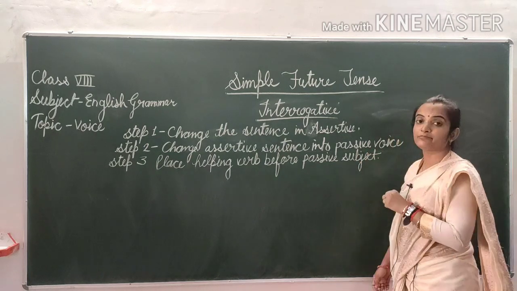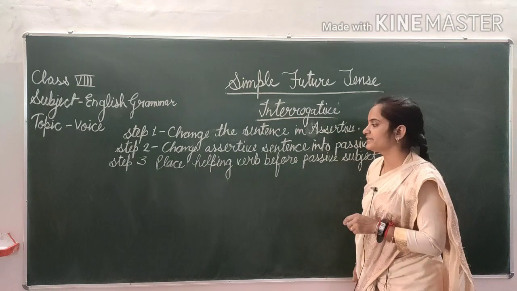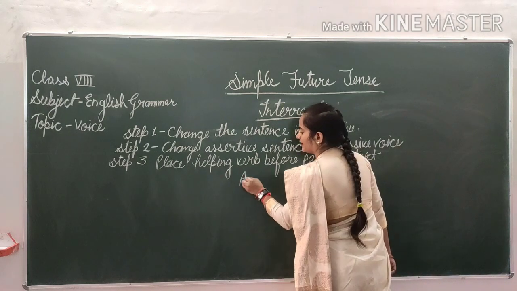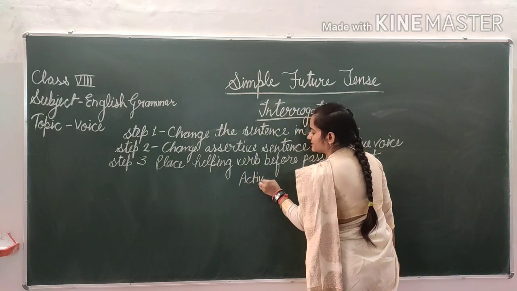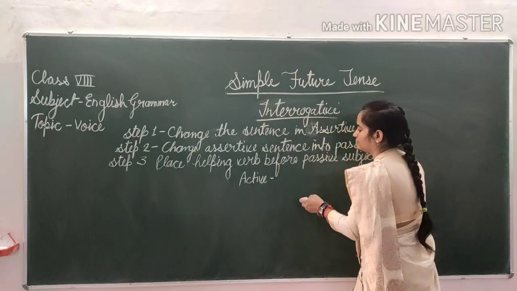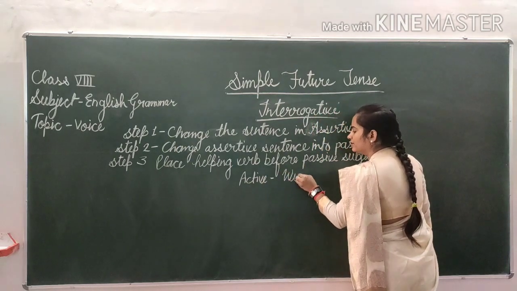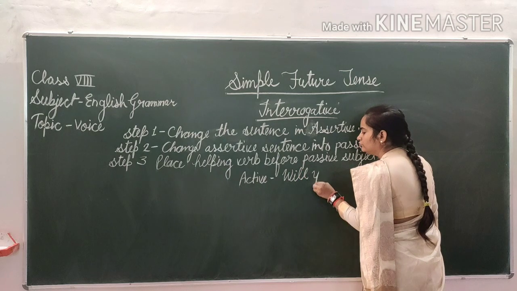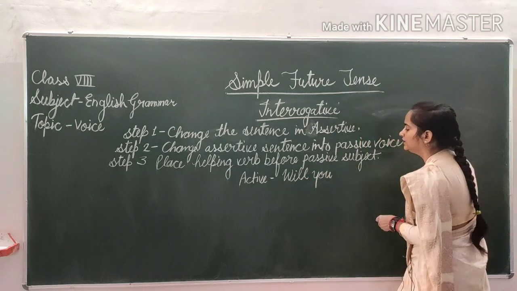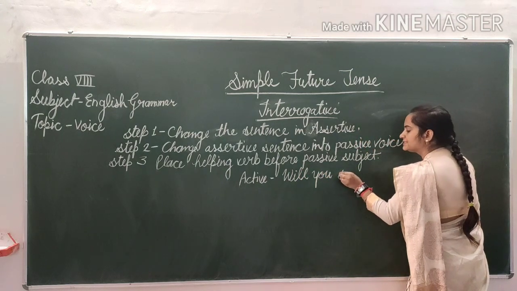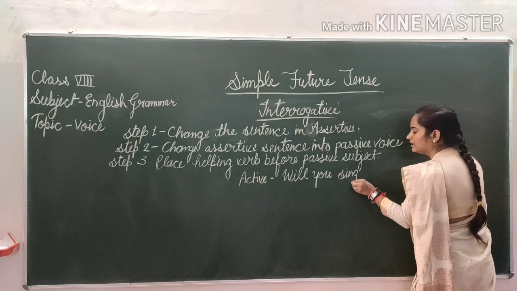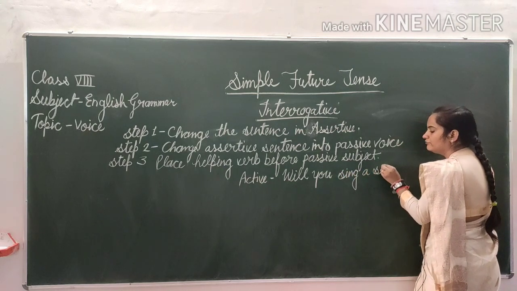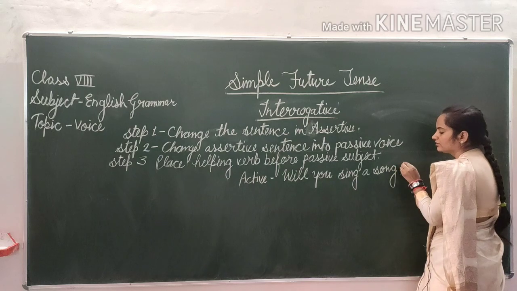So firstly I have to take one active sentence. Active sentence. Will you sing a song?